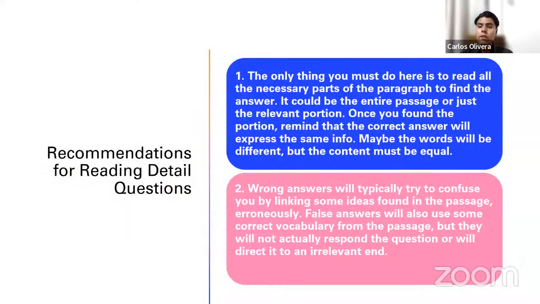The only thing you must do here is to read all the necessary parts of the paragraph to find the answer. It could be the entire passage or just the relevant portion. Once you found the portion, remember that the correct answer will express the same information, as I say. Maybe the words will be different, but the content must be equal, right?